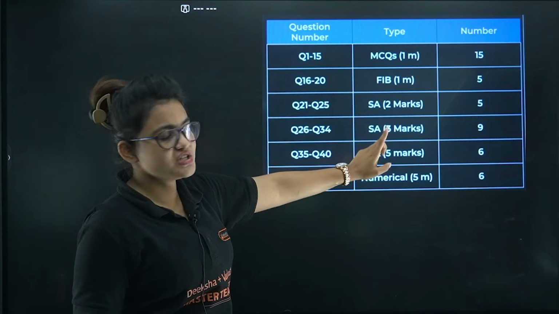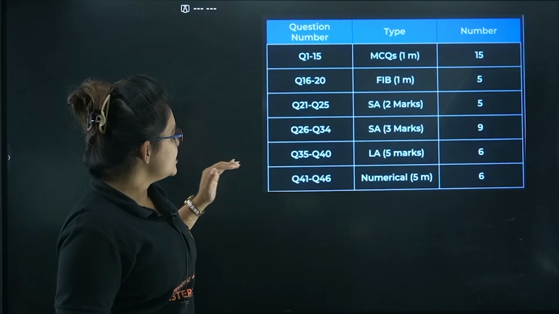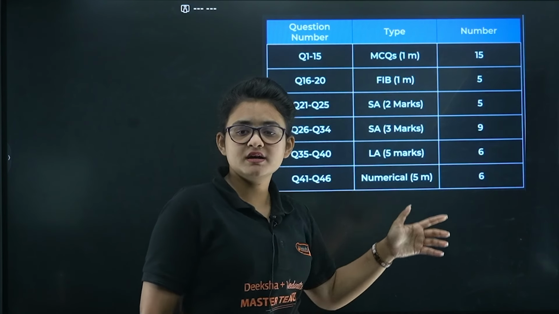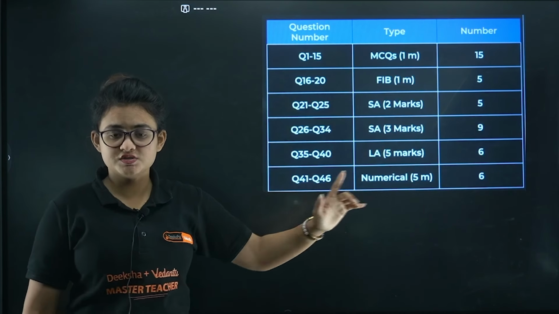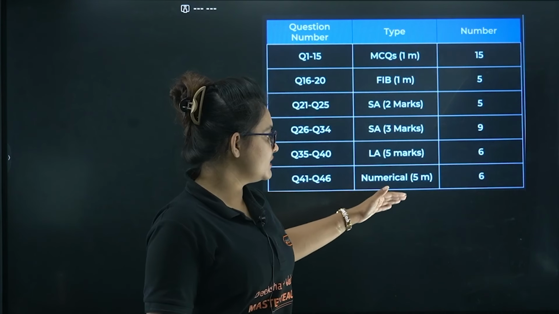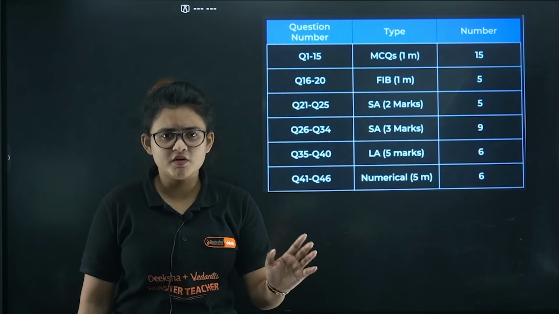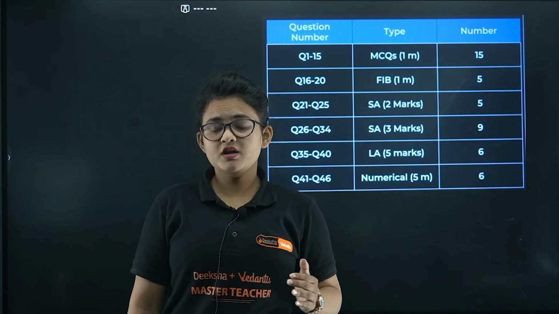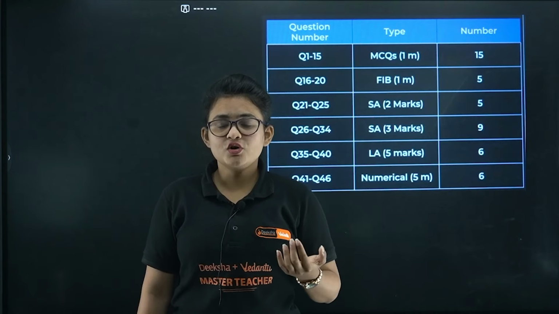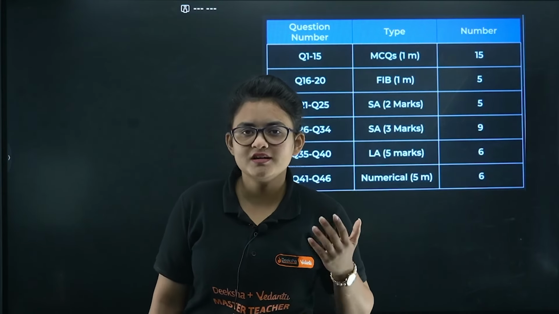The total number of questions is 9 there, and you will have options, okay? Questions 35 to 40 are large answer type, they will be of 5 marks and the number of questions will be 6. Now here you can see questions 41 to 46, numerical type questions, and that will also be 6 questions, out of which 3 you have to attempt, okay? But we are not going to miss out any single question here. So with complete analysis, let's start model paper 3.